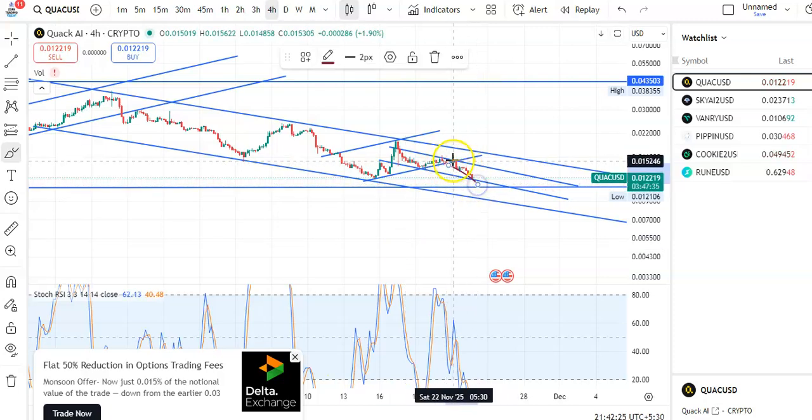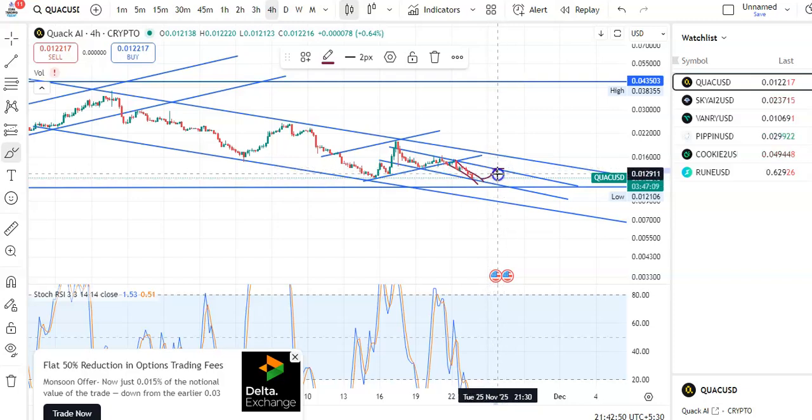If you draw the trend line, you can see this is the support resistance trend line, and if a breakout happens, then candles may start moving towards the resistance level, which is around 0.01364, and then a fall may take place. Again it may go up. Like this it may move in this channel pattern. If a breakout happens from here, it may go to this resistance level also.